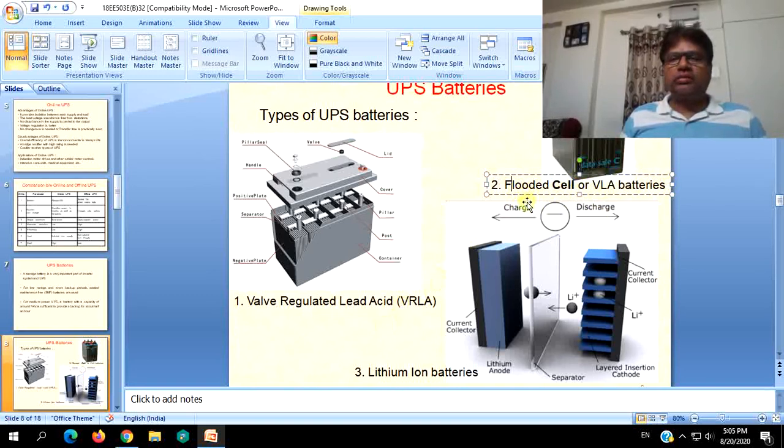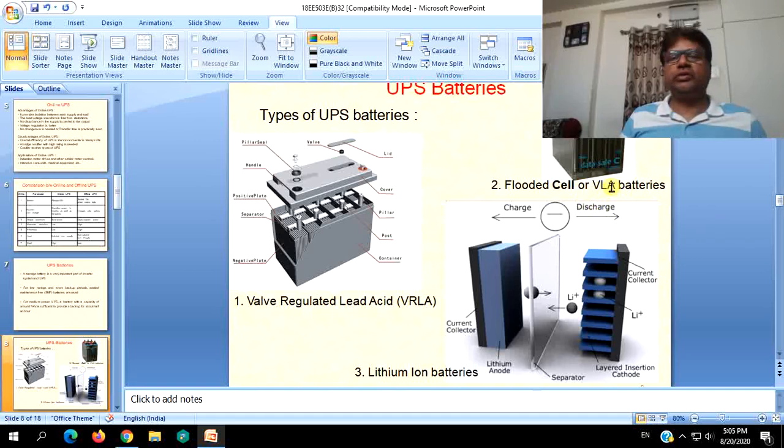These two are nothing but the lead acid cells we are talking about, and flooded cell batteries are the most extensively used all over the world, which we normally come across in our day-to-day life. The third one is lithium-ion batteries. So basically, the classification is lead acid batteries as the first type and lithium-ion batteries as the second type.